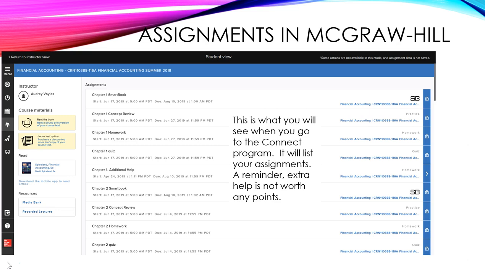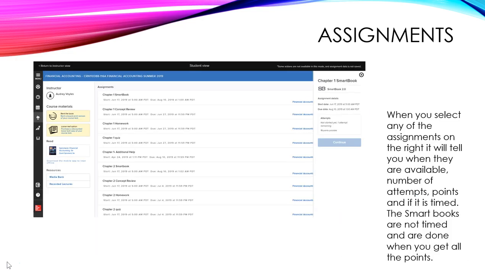And remember, anything that's shown as extra help is not worth any points. Now, when you select any of the assignments on the right, it will tell you when they are available, number of attempts, points, and if it's timed. The Smart Books are not timed and are done when you get all the points.